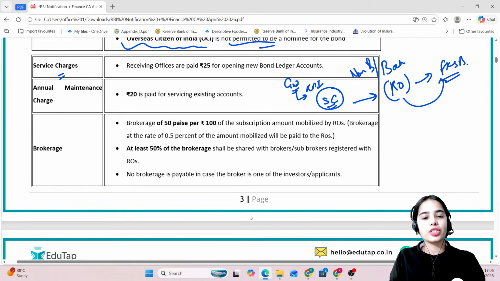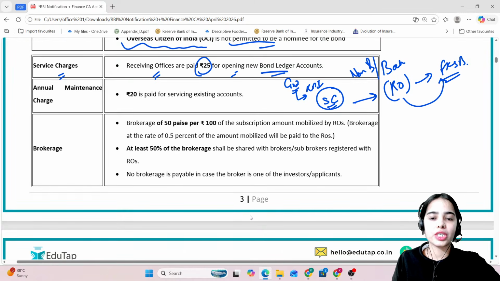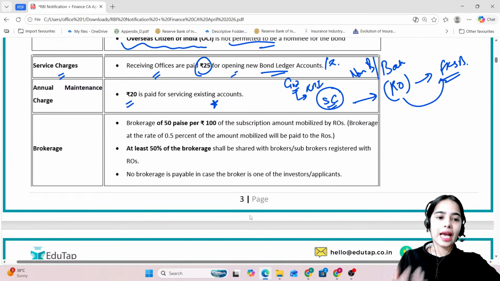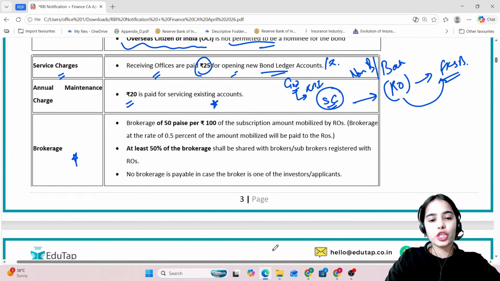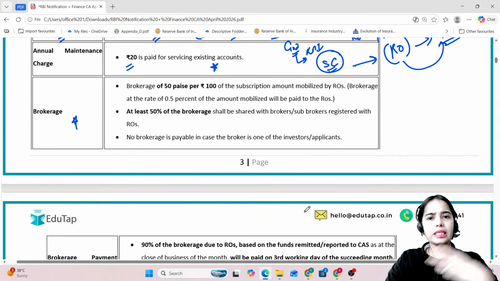The service charge: the receiving offices are paid 25 rupees for opening the new bond ledger account for the new investor in the floating rate saving bond. The 20 rupees is paid for servicing the existing bond ledger accounts, and the brokerage fees is also there. So we have discussed this all in the detailed session.